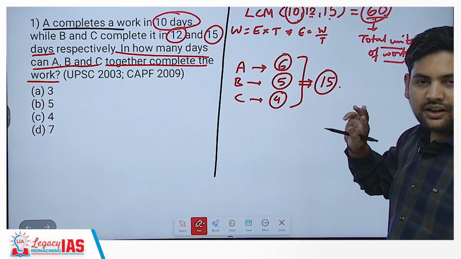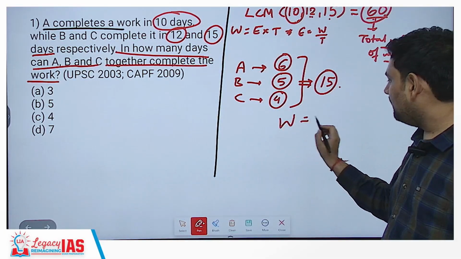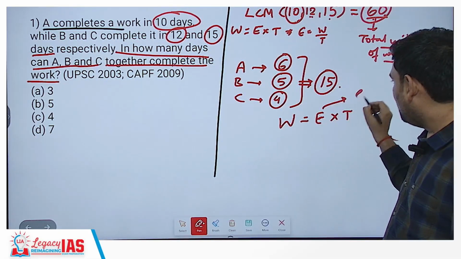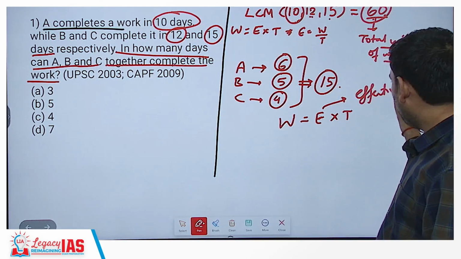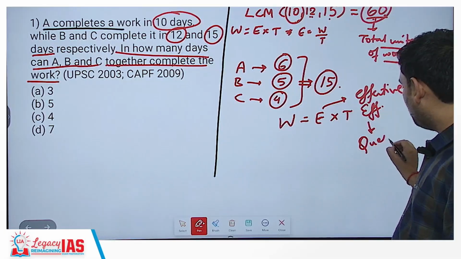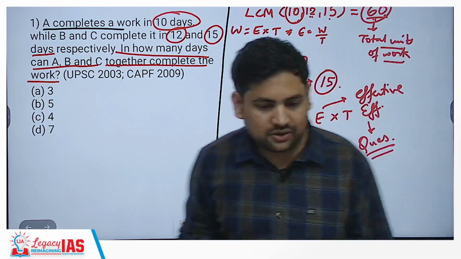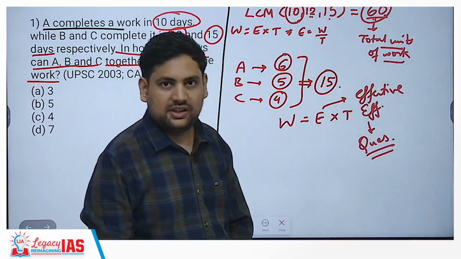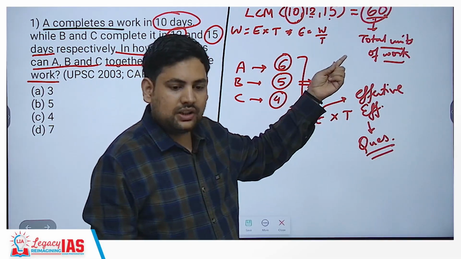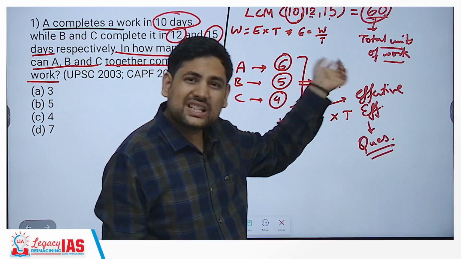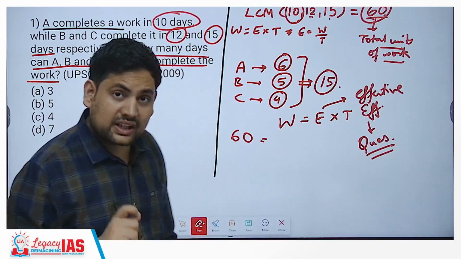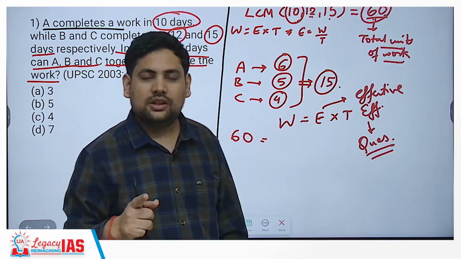That is why now, when I have to calculate, work is equal to efficiency into time. Now here I will take the effective efficiency, and effective efficiency comes from where? It comes from the question. Whatever is asked in the question becomes your effective efficiency. Now total work, what we have assumed, is 60 units. So total work is 60 units. Now effective efficiency is what? Whatever is given in the question.